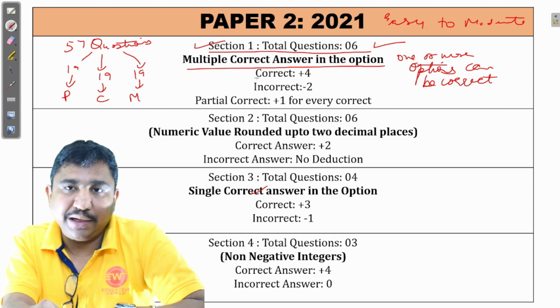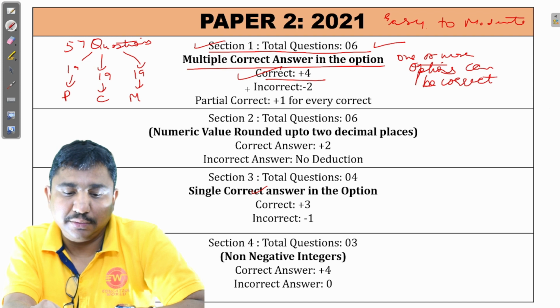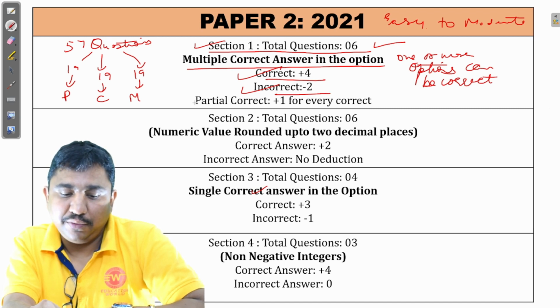For complete correct answer, plus 4 would be awarded. For any incorrect, minus 2 would be awarded. And for answering the partial correct, or for answering one correct option out of the multiple option, plus 1 would be awarded.